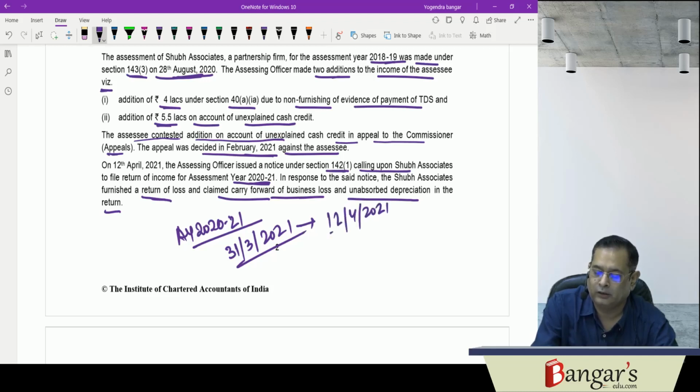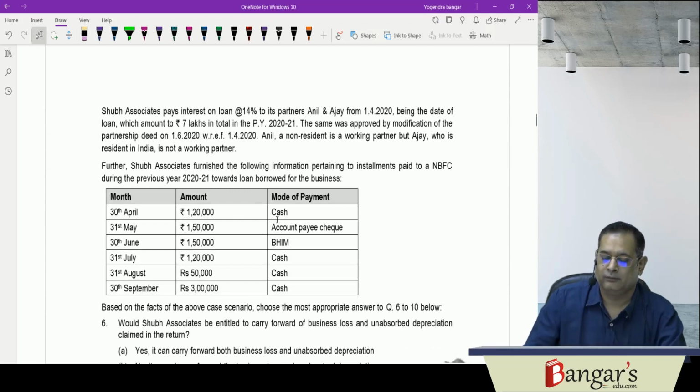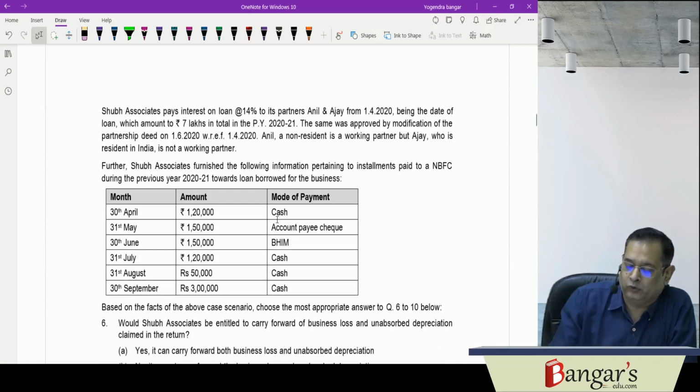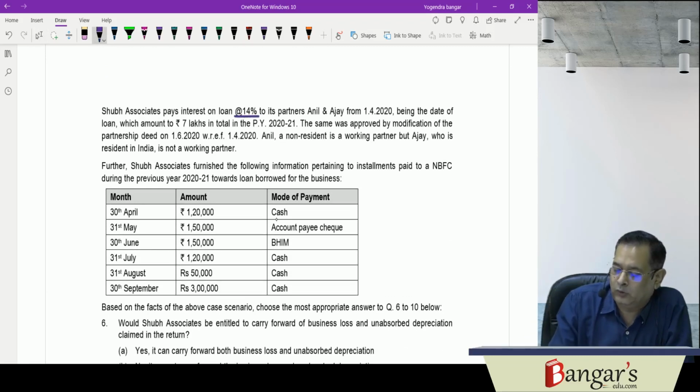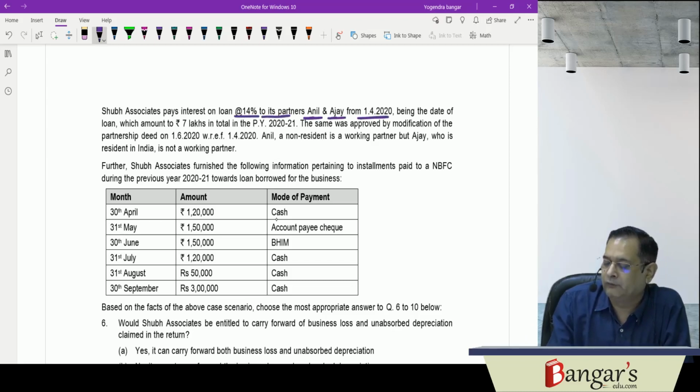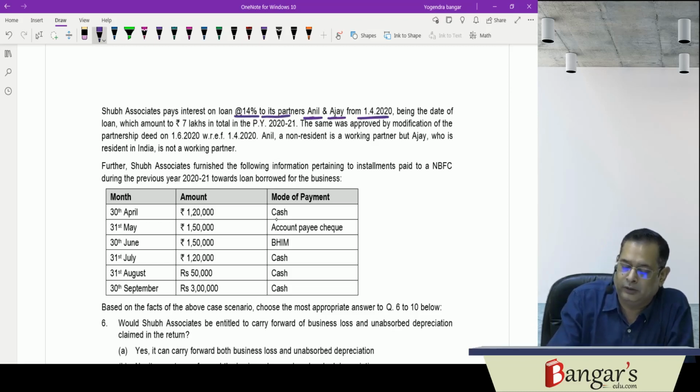Now here, if the return is furnished beyond the due date specified under 139(1), we cannot carry forward the business loss, but we can carry forward the unabsorbed depreciation. Besides this, Shubh Associates pays interest on loan at the rate of 14% to its partners Anil and Ajay from 1/4/2020, being the date of loan, which amounts to rupees 7 lakhs in previous year 2021.